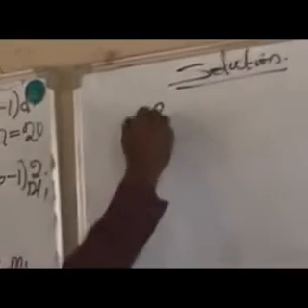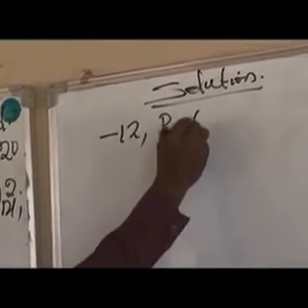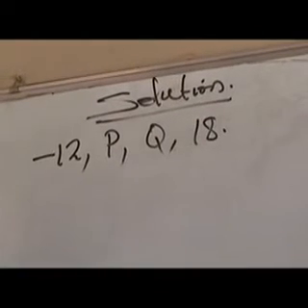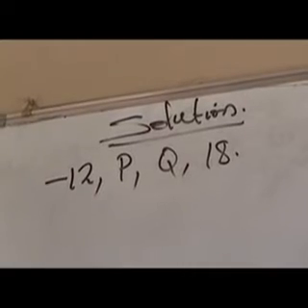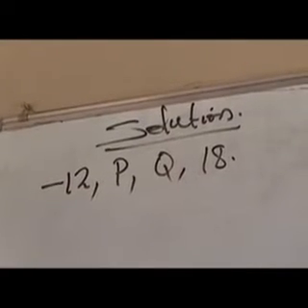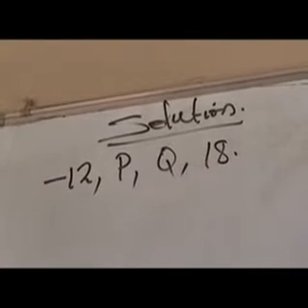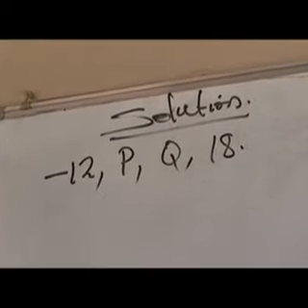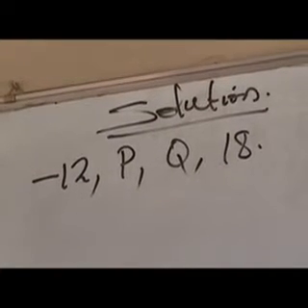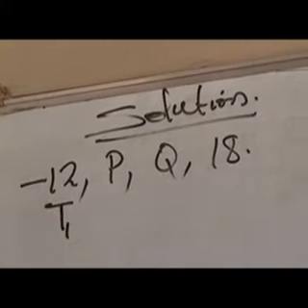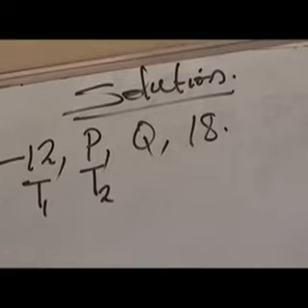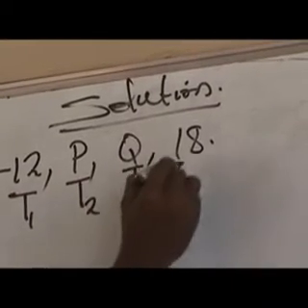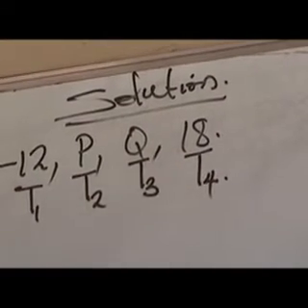The arithmetic progression sequence that I'll be giving: minus 12, comma, P, comma, Q, comma, and what? 18. Now, look at the sequence. A good student should be able to know exactly what to do. And that is why I want you to listen carefully. You observe from this sequence that the first term, I can name as T1. The second term, I can name T2. The third one, T3. The fourth one, T4. There's nothing wrong with doing that.